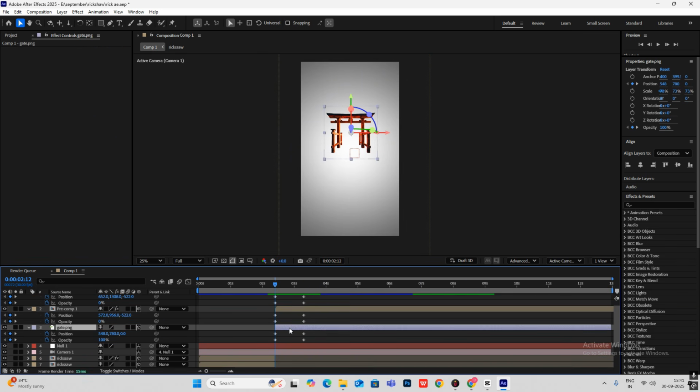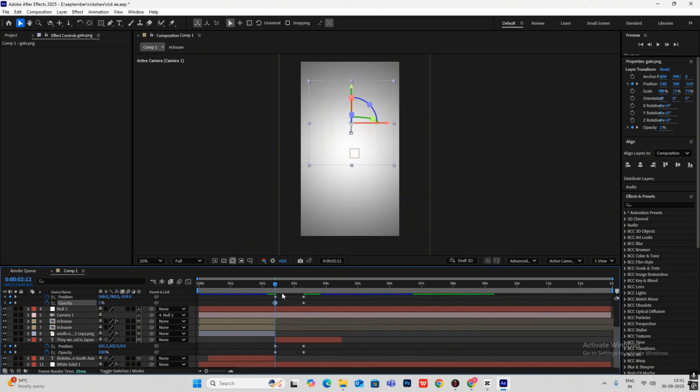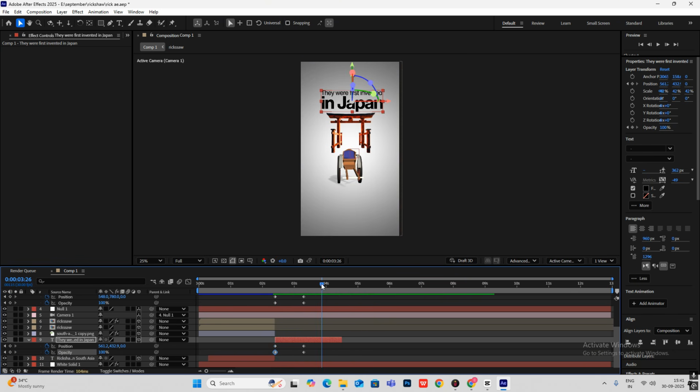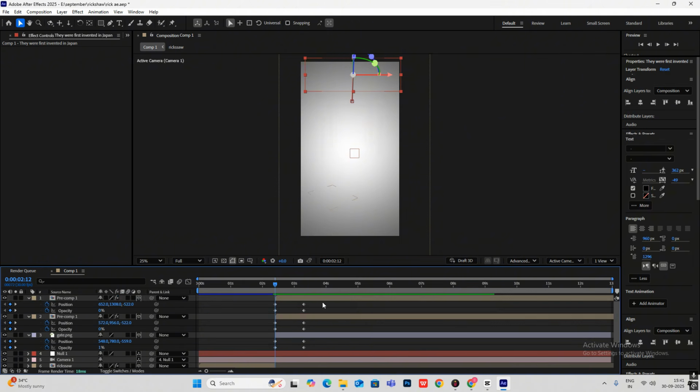Now select this, again bring it forward in the Z axis and make opacity 0. And same way select this, bring it forward and make it 0. So you'll get this animation, but we want it to be fast, so I'll select all of them,